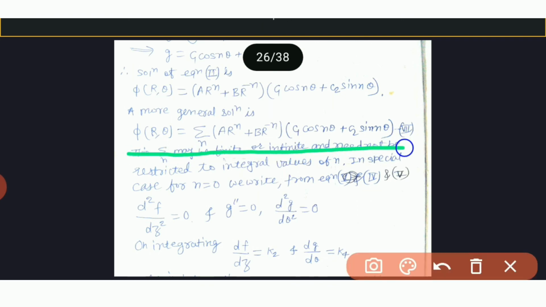If we put n is equal to 1 in this equation, so what we get?